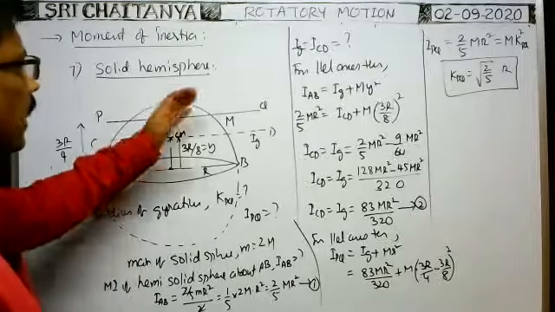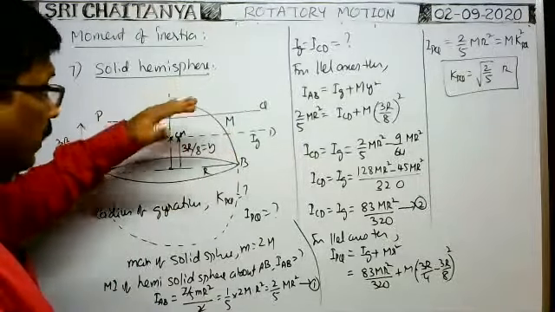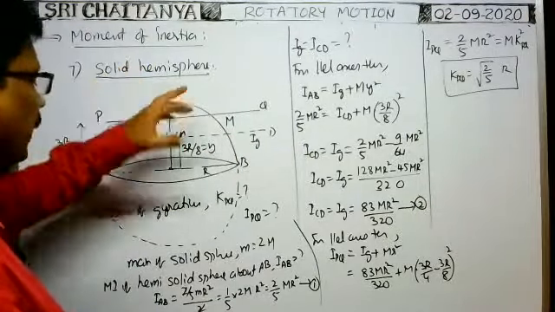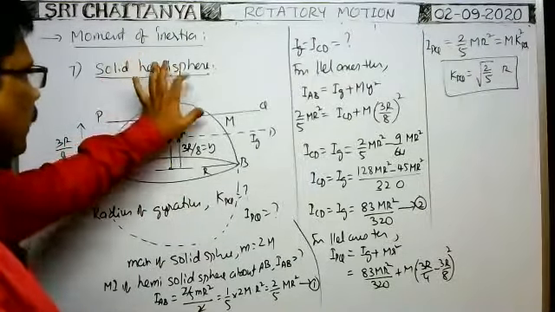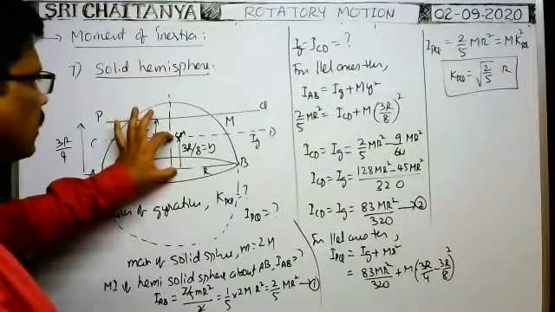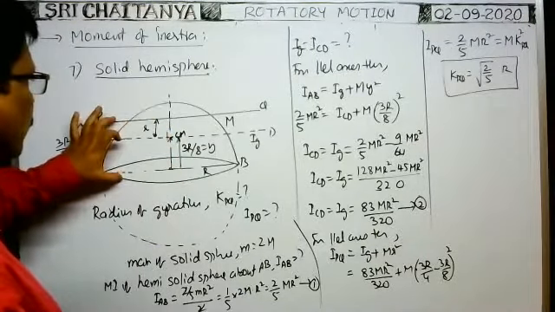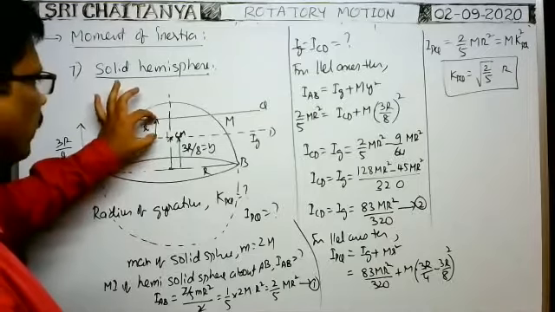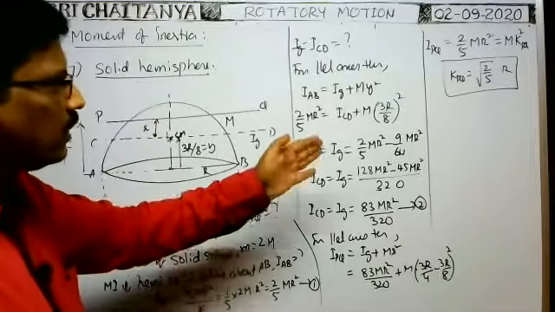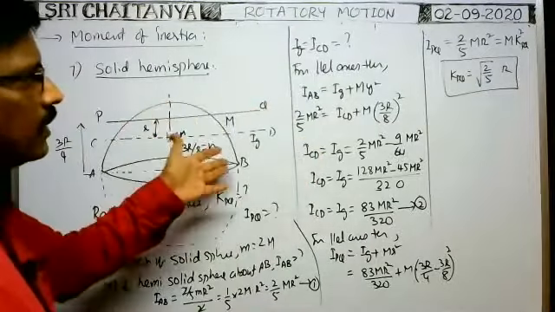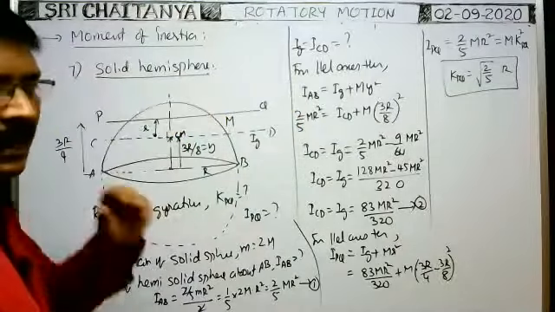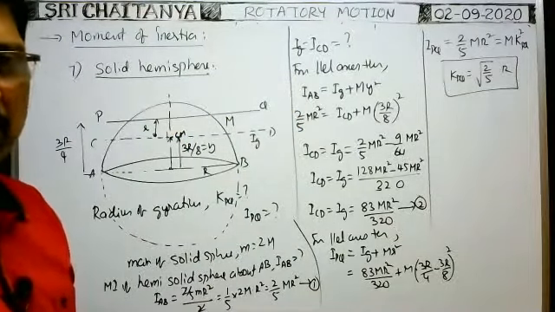So suppose if it is a hollow sphere, hollow hemisphere, in such case the central mass is at a distance r by 2. This distance we have to take r by 2. From this distance, if you subtract this r by 2, then you will get this distance. By following the same procedure, using the relevant formulas, we can find the radius of gyration about this axis. In this way we have to do.